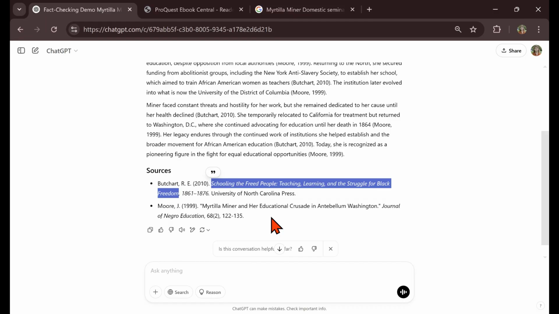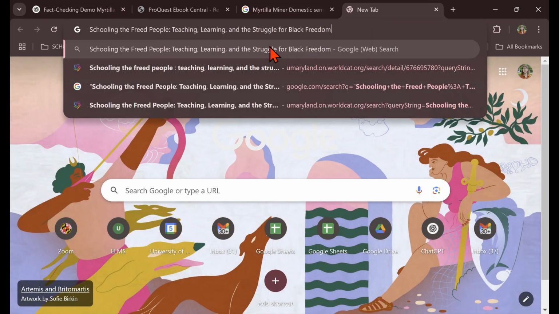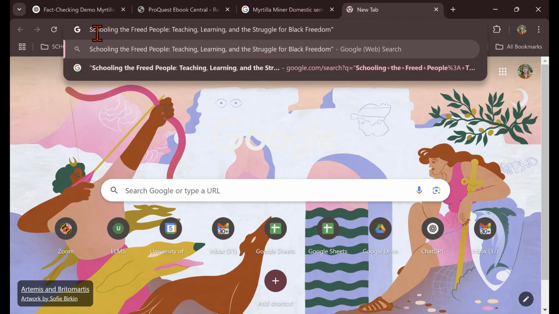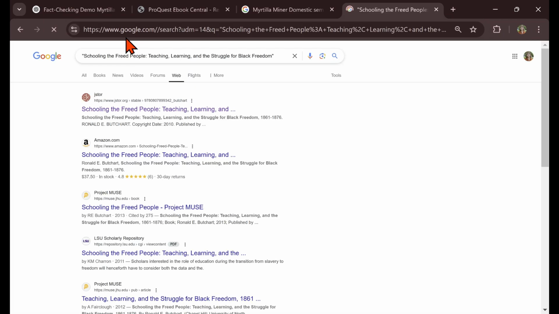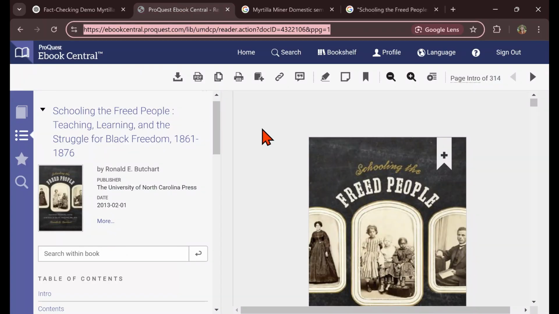Control C on the keyboard to copy, or you can right click and click copy. I'll go to Google, Control V to paste it in, or you can right click and click paste. I'm going to actually put quotation marks around the source title so I can find an exact result. Hit enter, and then the source is right here. I do have it open in another tab just because I found it in the library's collection. You can see it's an ebook published by the University of North Carolina, which is a trusted academic institution.